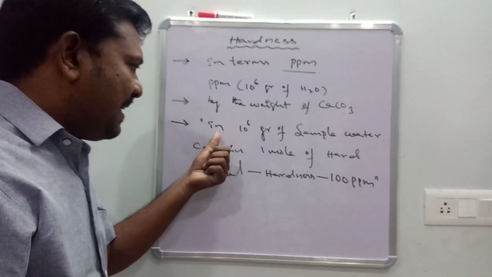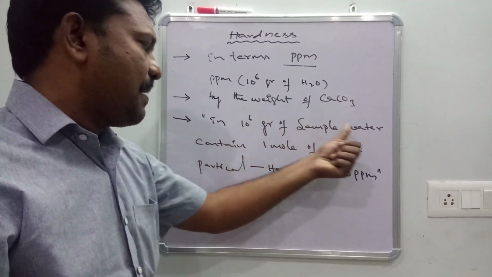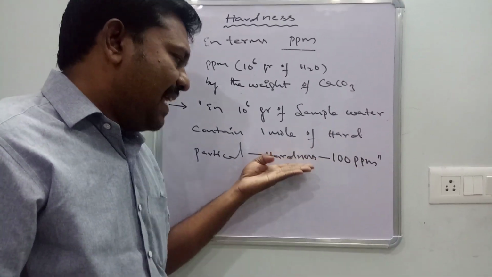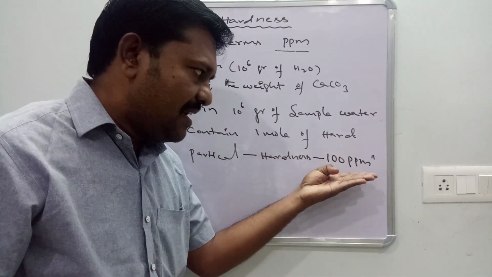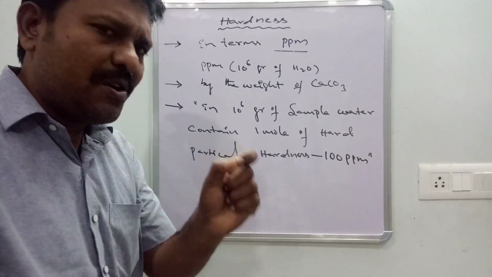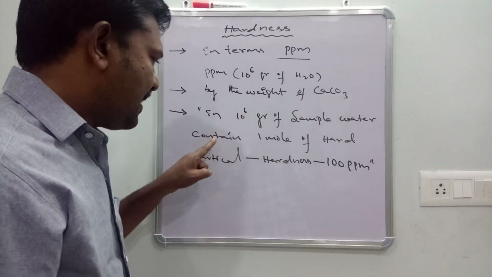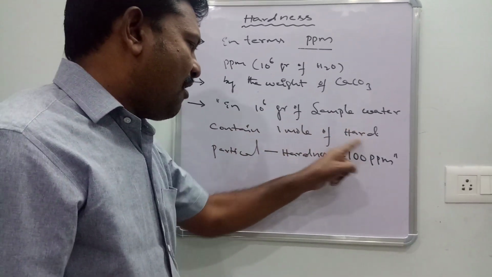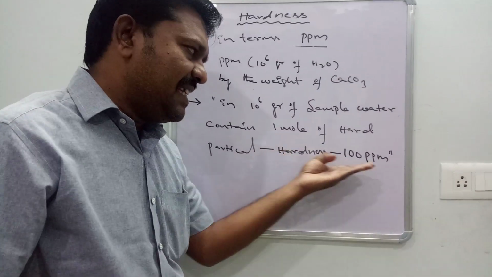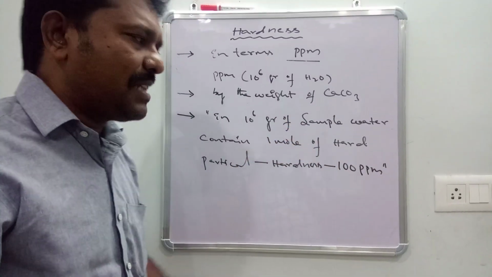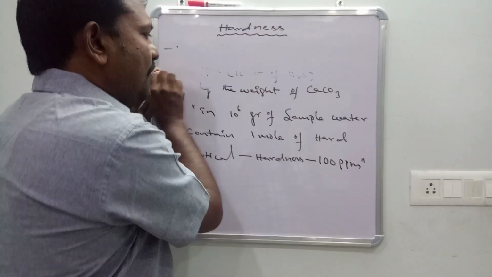Point number 3: 10 power 6 grams of sample water containing 1 mole of hard particle, then its hardness is 100 ppm. Again point number 3: 10 power 6 grams of sample water contain 1 mole of hard particle, its hardness is 100 ppm. Let us explain this point once with an example. For example,